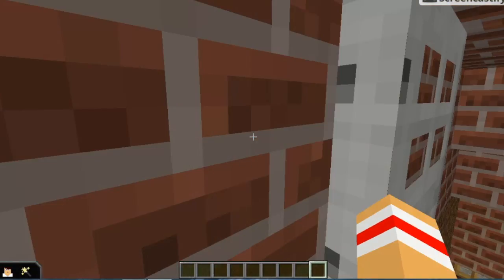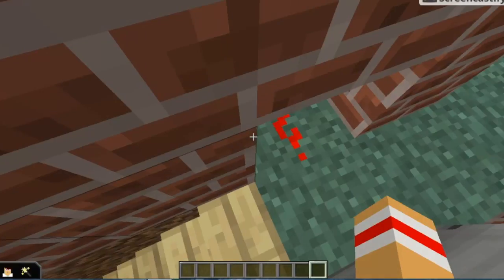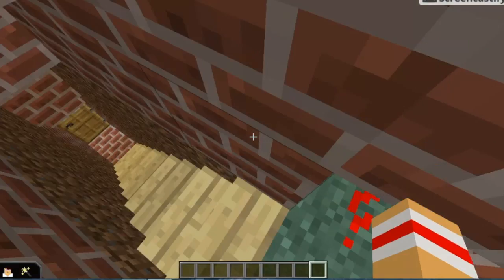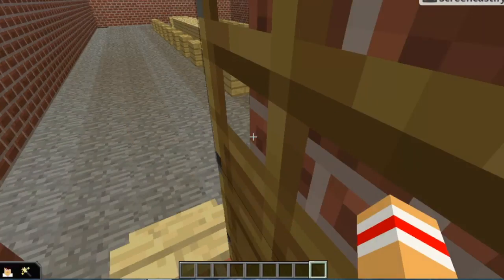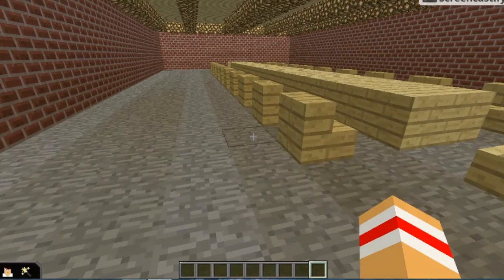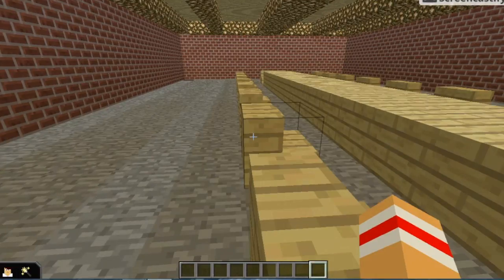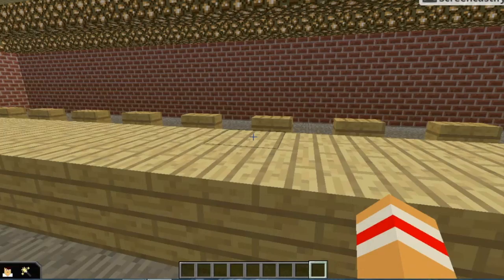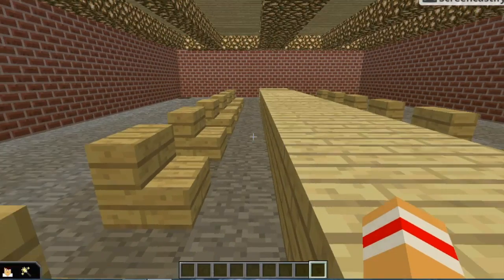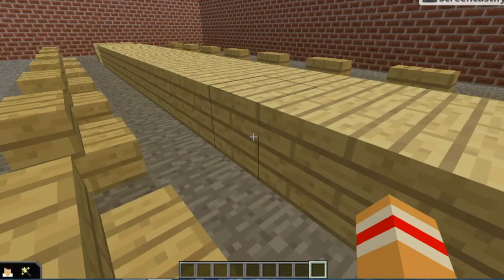Where Hitler was. So if we go down here, I just added redstone to it. Nothing traditional. And just open this door, and we see that there's a table and a bunch of chairs in this room.